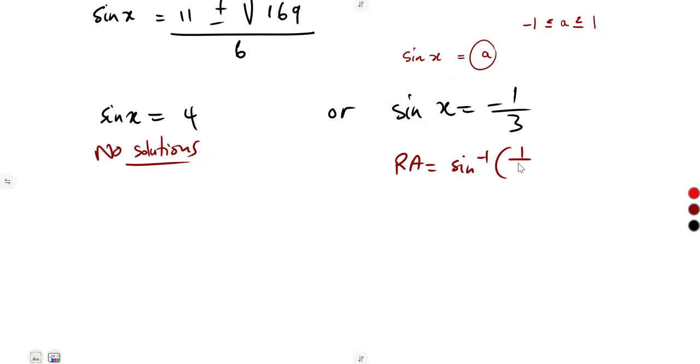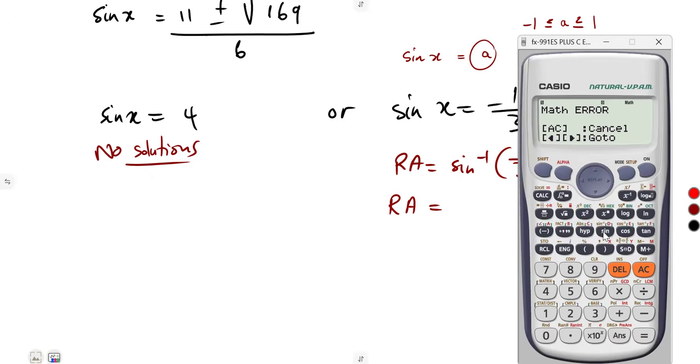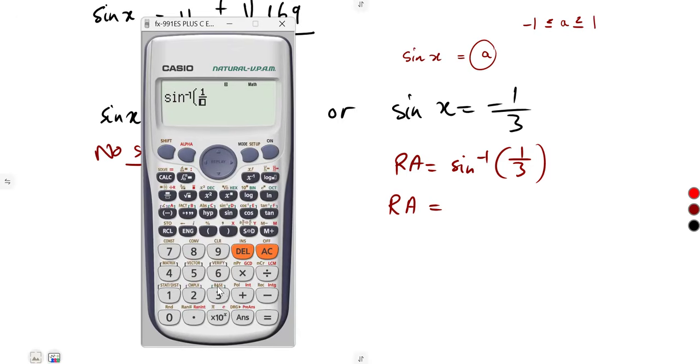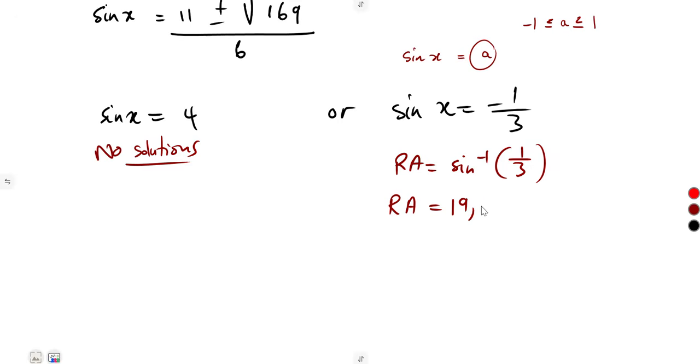So reference angle is equal to what? Arcsine of 1 over 3. I told you guys, just ignore that negative, all right? Ignore the negative. So arcsine, that's shift sine here, shift sine, arcsine of what? 1 over 3. Ignore that negative. It's not important on the reference angle. So let me just also use 3 decimal place concept. So it's 19.471. So this is our reference angle, guys. This is our reference angle.